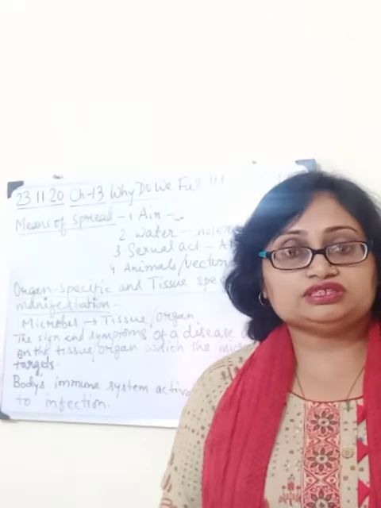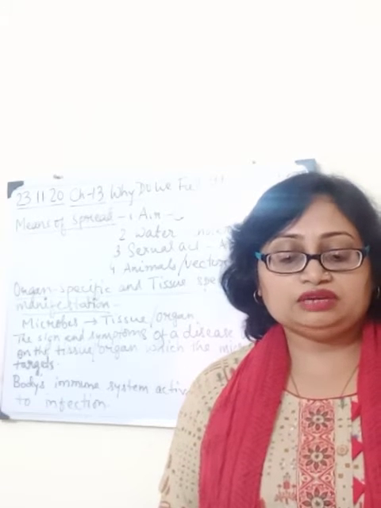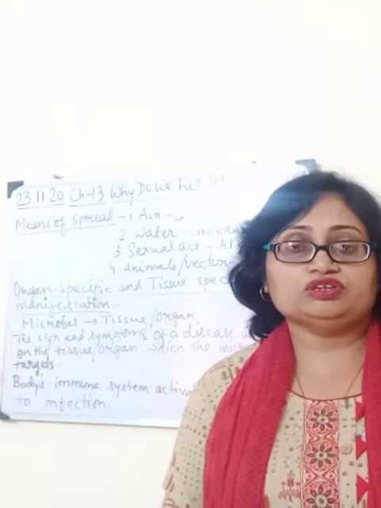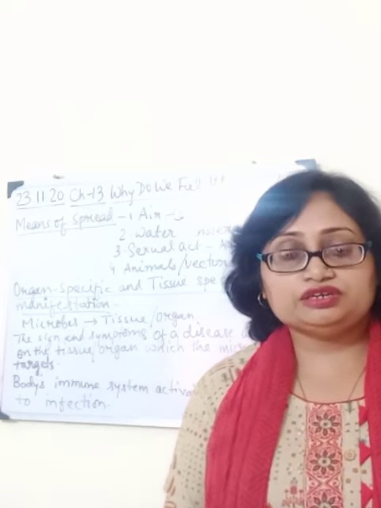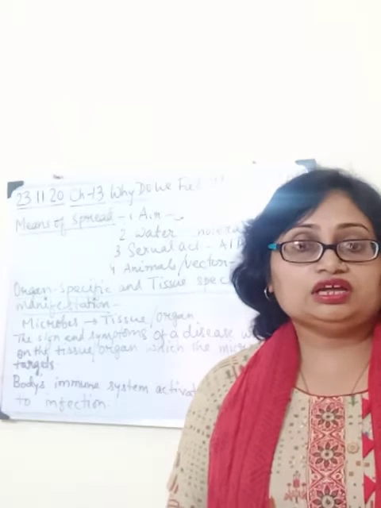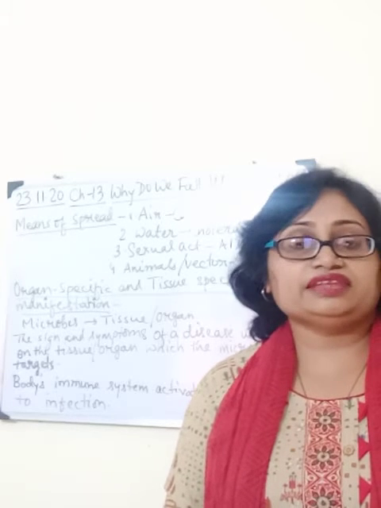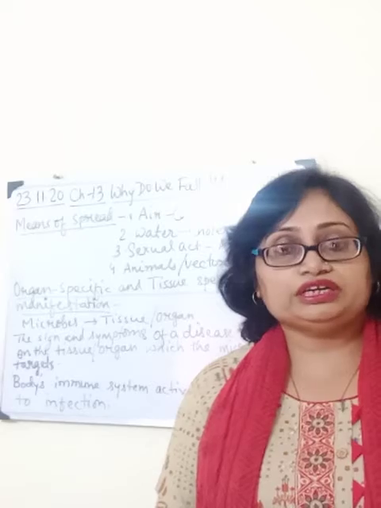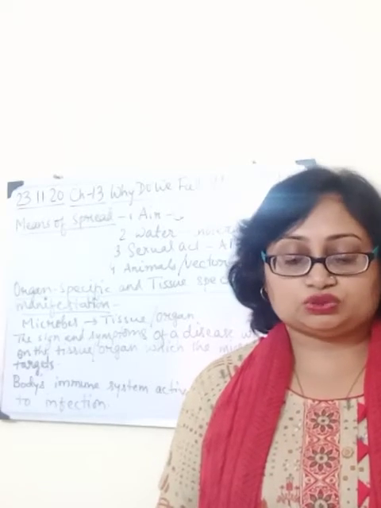Most common vector is the mosquito, and in many species of mosquito, the female needs nutritious food in the form of blood for laying mature eggs, and they get that from warm-blooded animals, including us also.